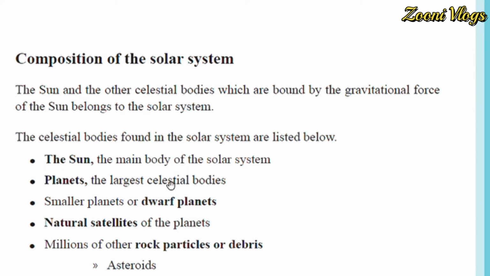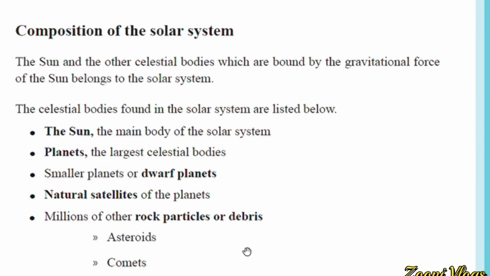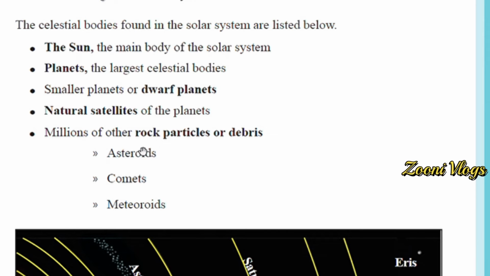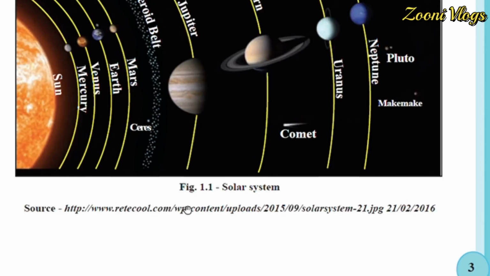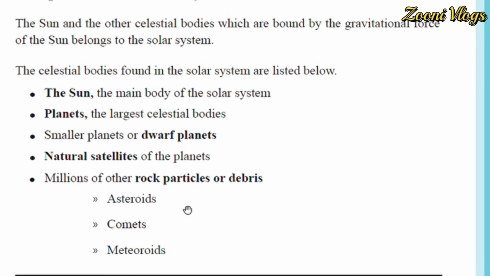Planets are the largest celestial bodies, just like your teachers in the school. Smaller planets or dwarf planets are just like the other helping staff, and natural satellites are just like prefects or class monitors. Millions of other rock particles or debris are just like you all, that means students. This is a system. Asteroids, comets, meteoroids, I am going to talk about these things.